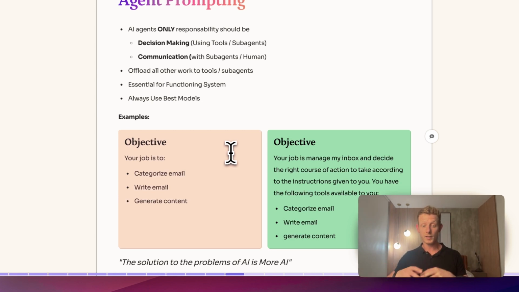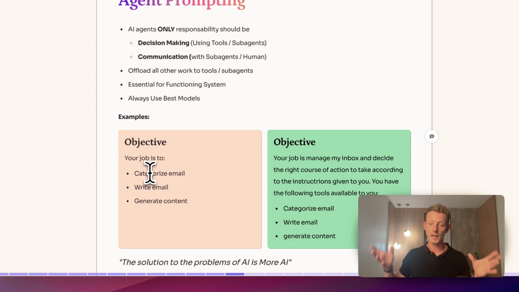And because it's hard to do and language models struggle with multiple tasks in this decision-making, we always want to use the best models, right? So for example, we never want our agent, besides using tools, to also be told, your job is to categorize an email, write an email, or generate content. No, we never want to do that. We want to go for something like, your job is to manage my inbox and decide the right course of action to take according to the instructions given to you. You have the following tools available to you: categorize email, write email, generate content. So the agent is not doing this itself. This is done by the tools or the sub-agents.